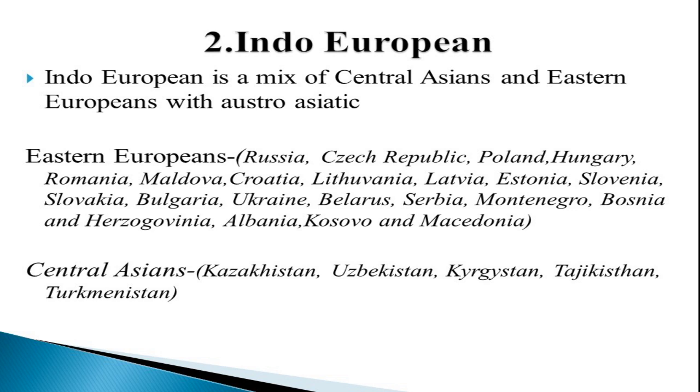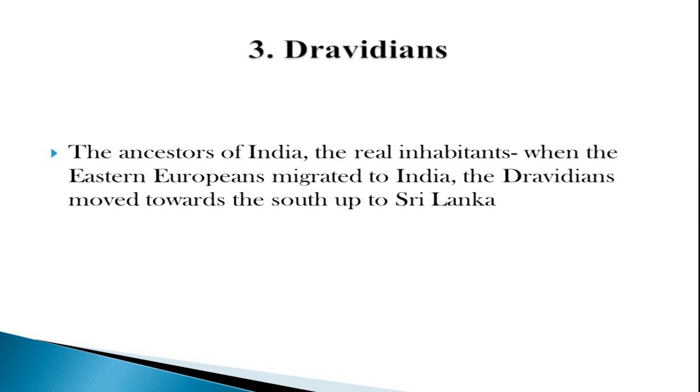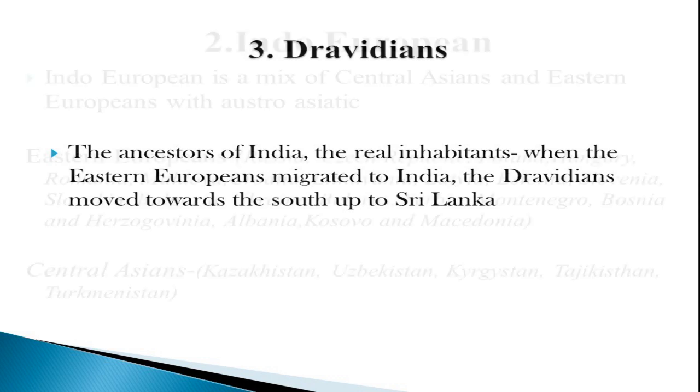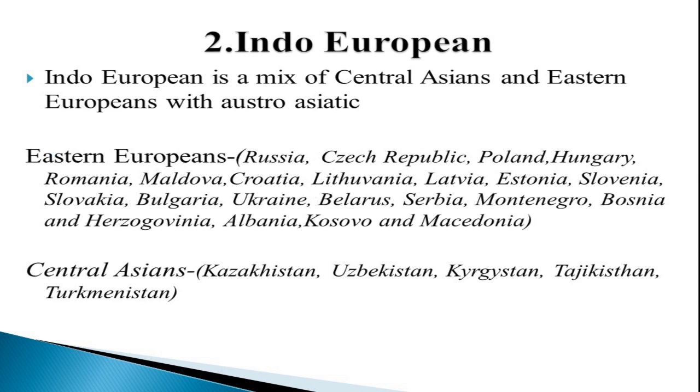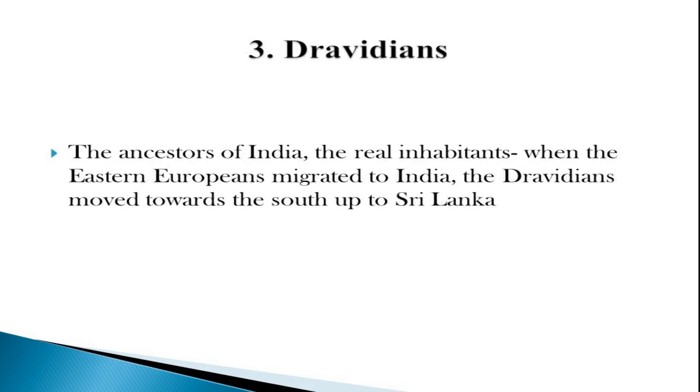Then, who are the Central Asians? The Central Asians are Kazakhstan, Uzbekistan, Kyrgyzstan, Tajikistan, and Turkmenistan. And next one, other than the previous Indo-European, is Dravidians, the ancestors of India, the real inhabitants. When the Eastern Europeans migrated to India, the Dravidians moved towards the south up to Sri Lanka.